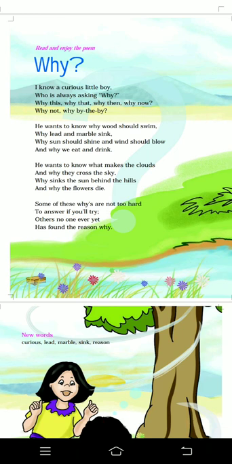Now, in the second stanza, he wants to know why wood should swim, why lead and marble sink, why sun should shine and wind should blow, and why we eat and drink.